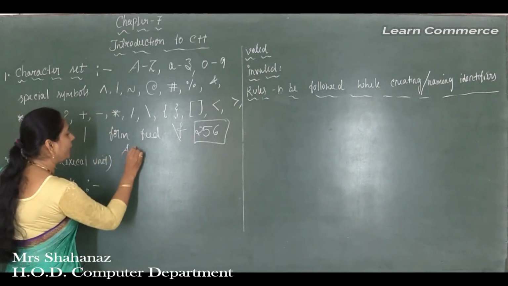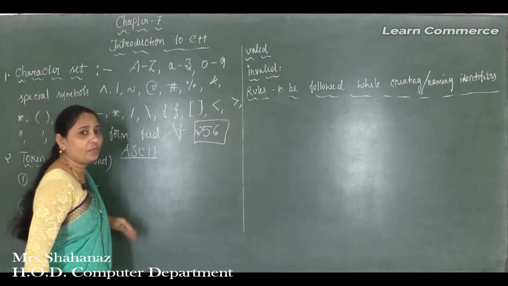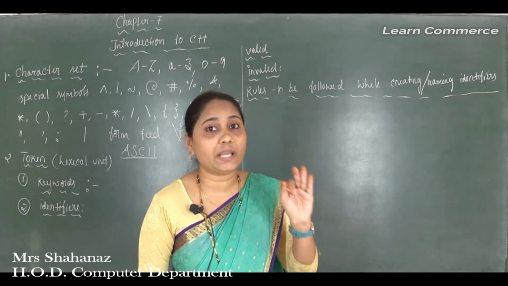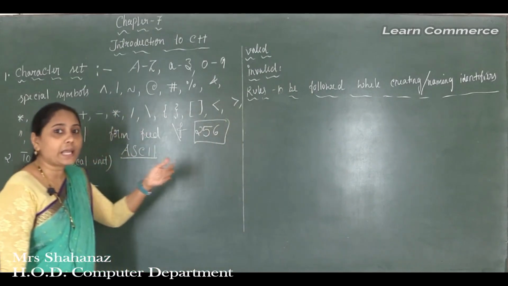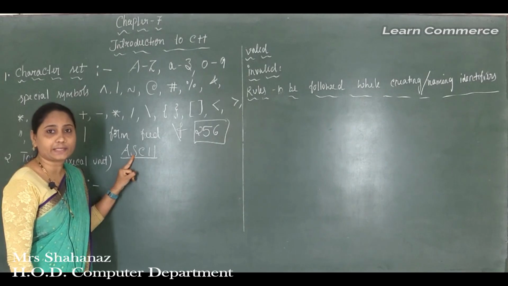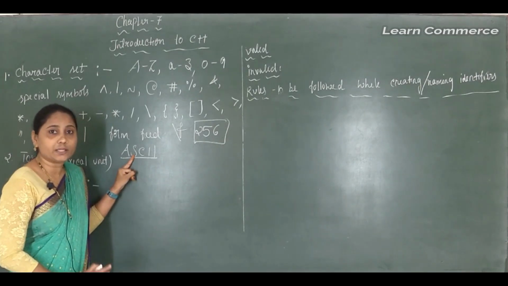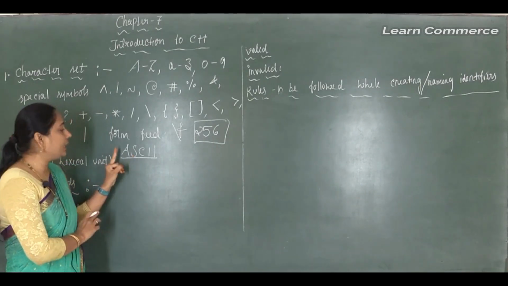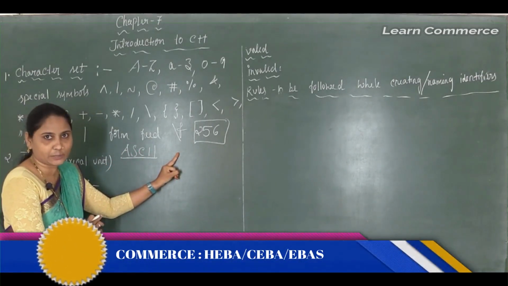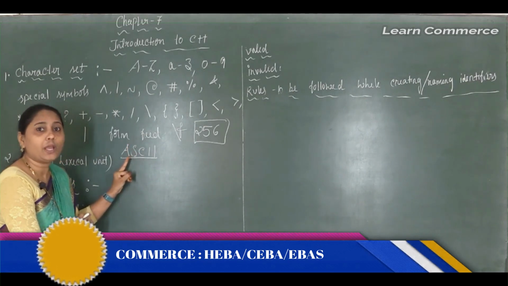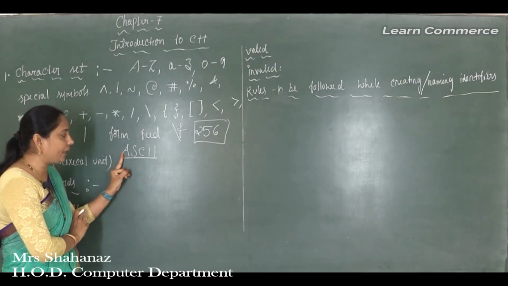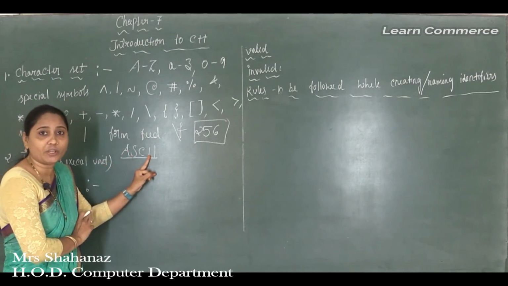Now the meaning of ASCII. C++ is a language designed in such a way that it is capable of processing any of the 256 ASCII characters as data or as literals. The full form of ASCII is American Standard Code for Information Interchange. Clear this point? I want to repeat the full form because it is a very important short form: American Standard Code for Information Interchange.